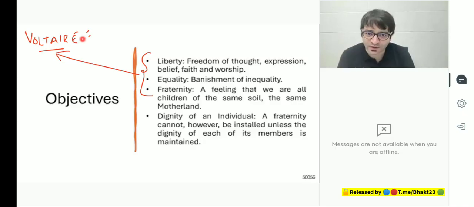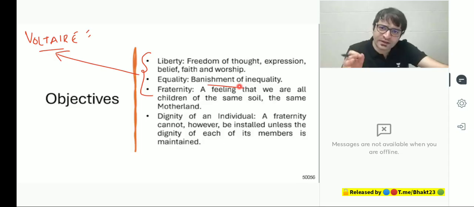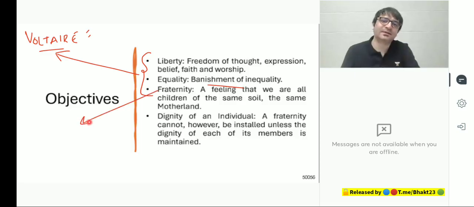And we need to banish inequality. That is another objective. Treat everybody equally. There should be no discrimination on the grounds of religion, race, caste, sex, place of birth, nothing. And India is diverse. This diversity is not only religious diversity. India is diverse in terms of the food that we eat, the languages and dialects that we speak, caste, and tribal status. Yet from north to south, east to west, if there is one thing that can bind us together, it is a sense that we are all proud Indians. And that will give a sense of fraternity, that we belong to one common motherland, a sense of brotherhood.